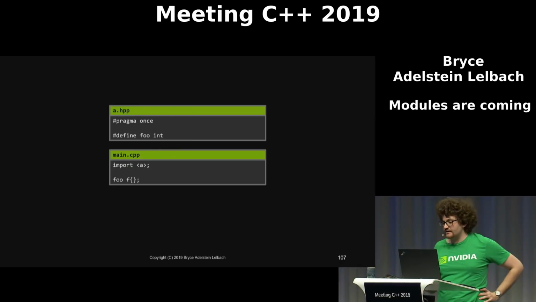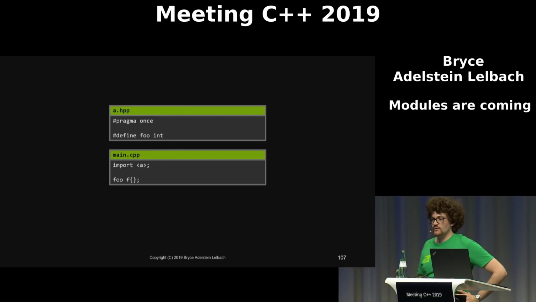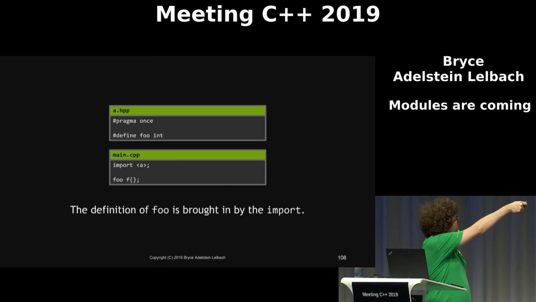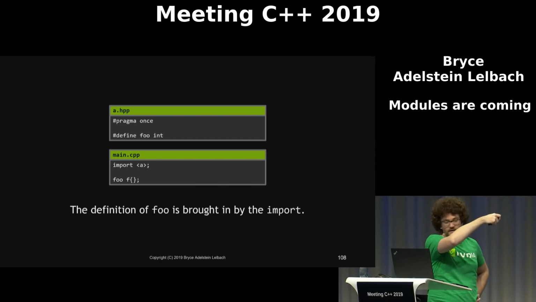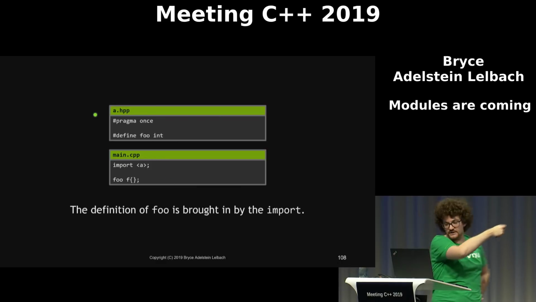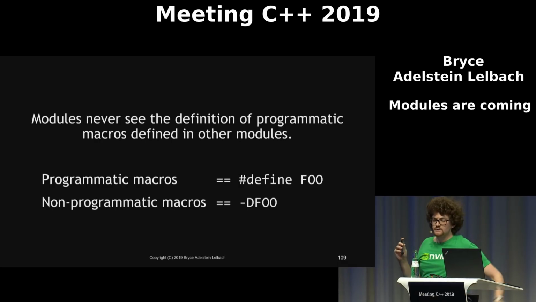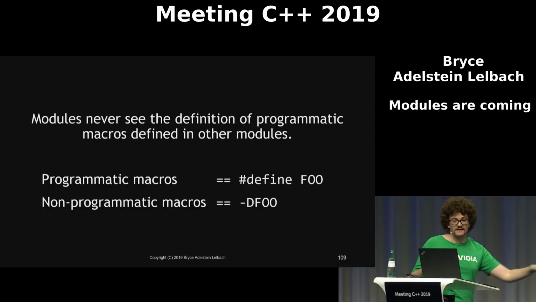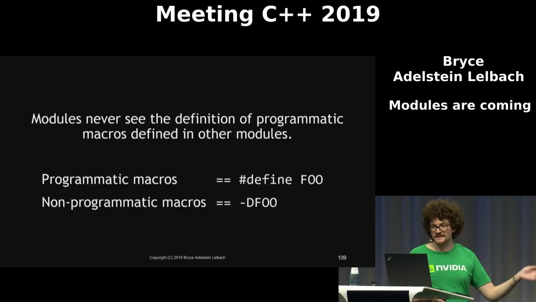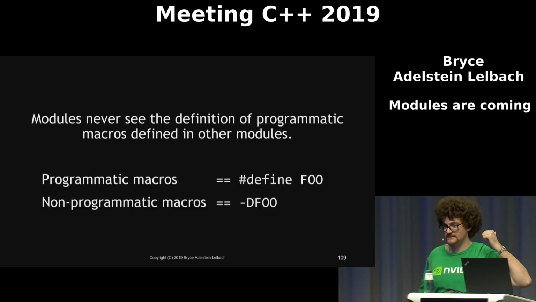However, an import of a header unit does bring in macros. So when we import a header unit, we will get any macros that it defines. For example, if this was a.hpp instead of a module interface unit, but then I imported it as an importable header, I would get the definition of foo here. So modules will never see the definition of programmatic macros defined in other modules. Like we just talked about, they can come out of legacy imports, but they can never go into modules. And by programmatic macros, I mean macros like pound defines.